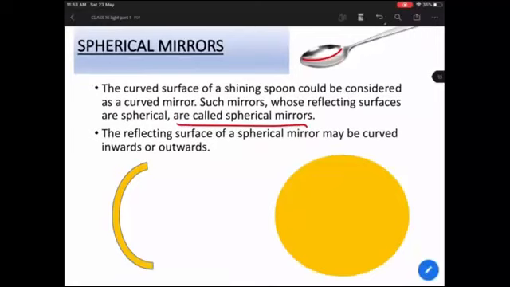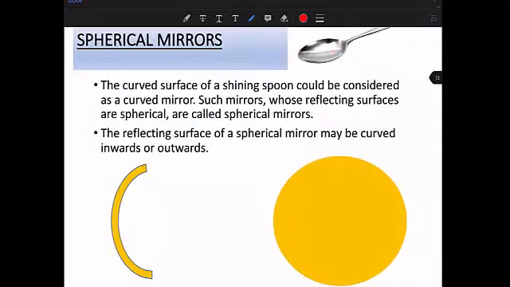Spherical mirrors can be of two types, concave and convex. I'm sure you must have studied some introduction to concave and convex in your previous classes. However, let me tell you how these spherical mirrors are constructed. First, let me tell you how we make these spherical mirrors.